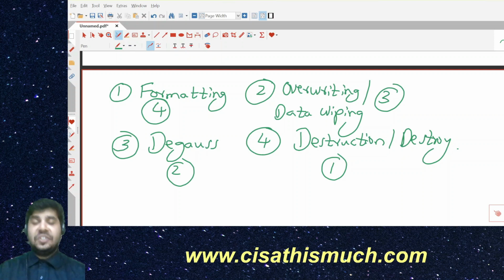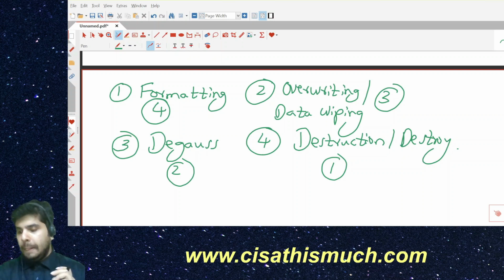I don't even want to give rank to formatting, because it is not at all recommended. So these are the four ranks: first destruction, then degauss, then overwriting or data wiping, and the least preferred is formatting.